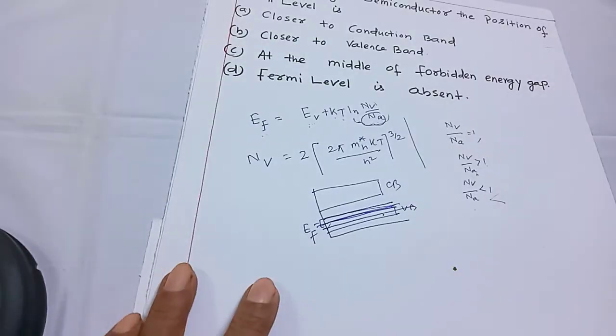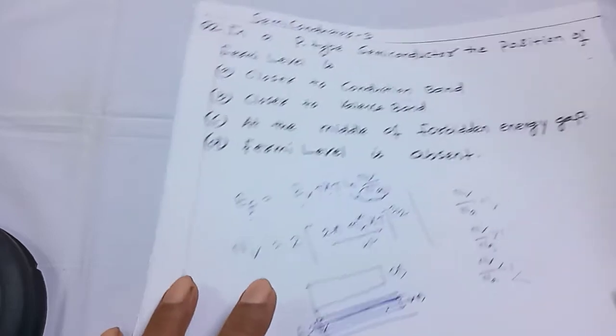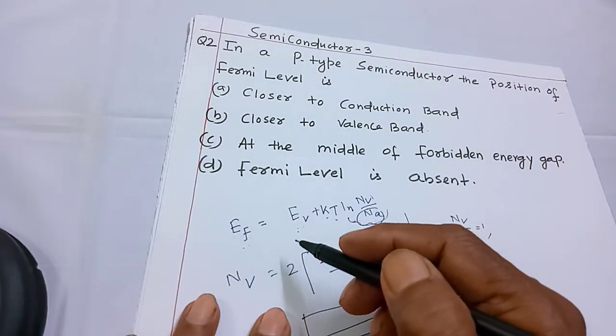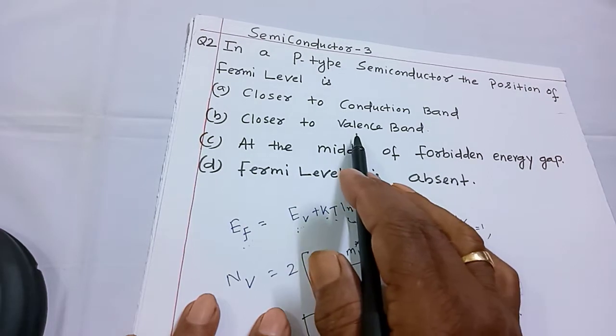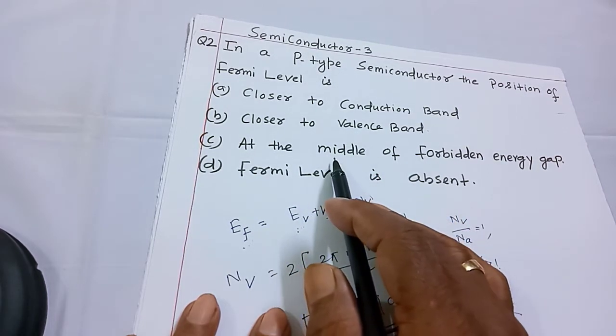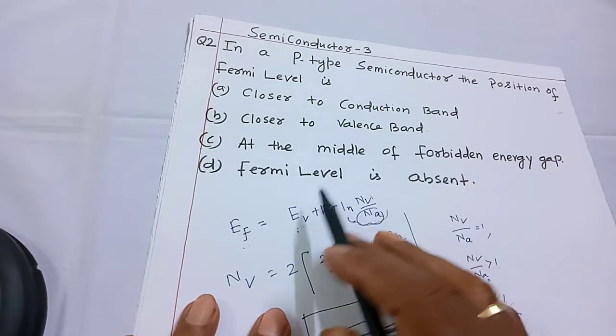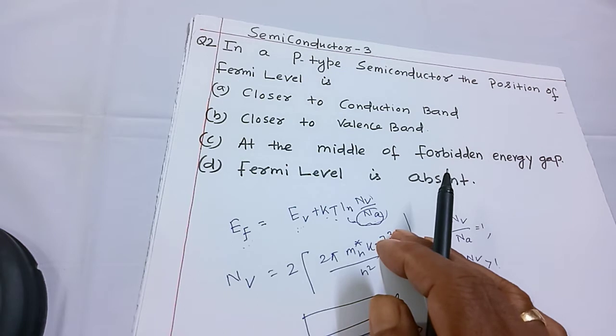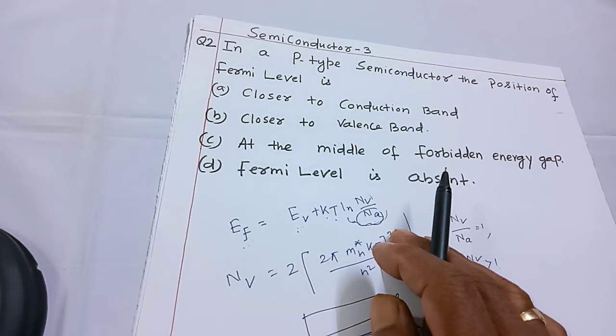Next question is, in a p-type semiconductor, the position of Fermi level is closer to conduction band, closer to valence band, at the middle of forbidden energy gap, or Fermi level is absent. Now, in case of p-type semiconductor, the majority carriers are holes and minority carriers are electrons, so we expect the Fermi level to be near the valence band, just above the valence band.